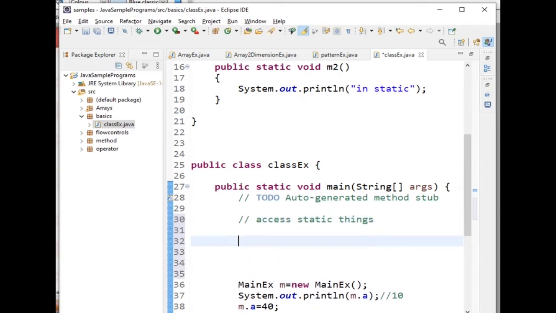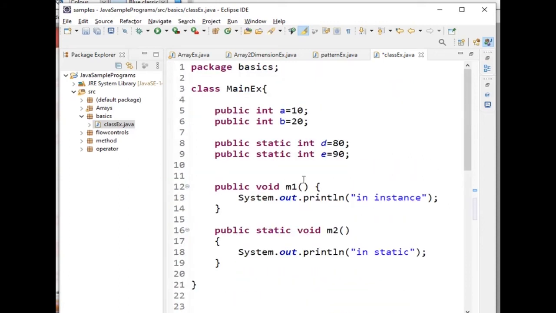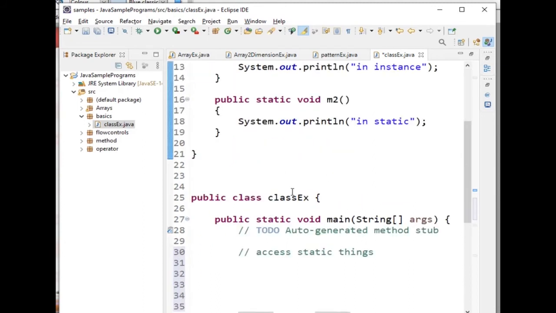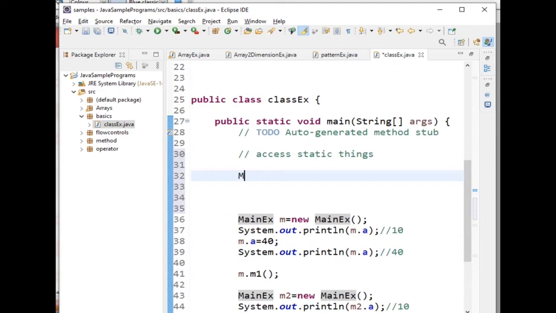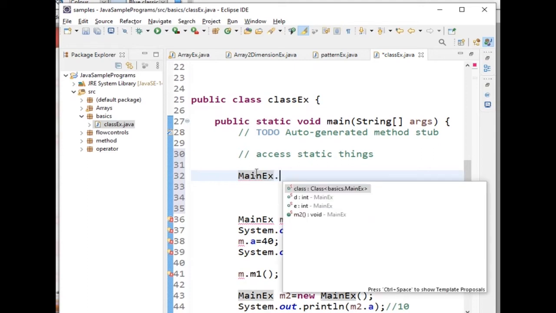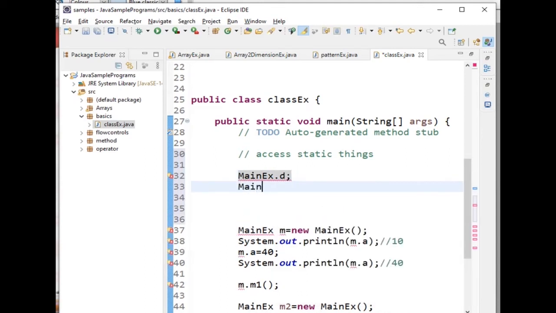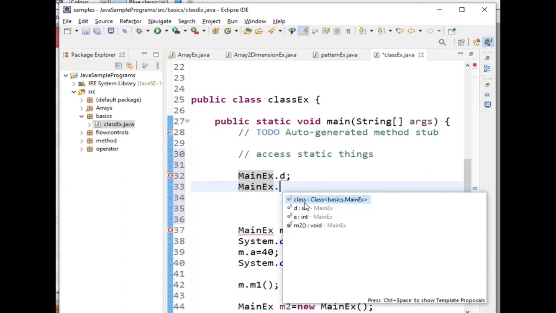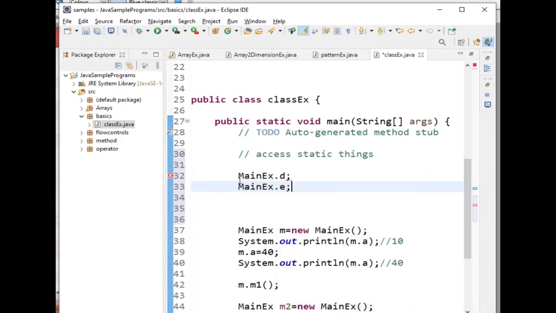Which variables do I have to use here? D, E and m2 with the class name. Like this, MainEx dot D, MainEx dot E, I have to call the static variables. Here I want to print this.